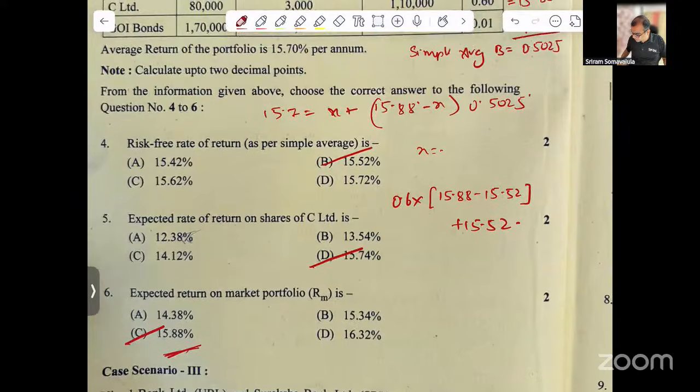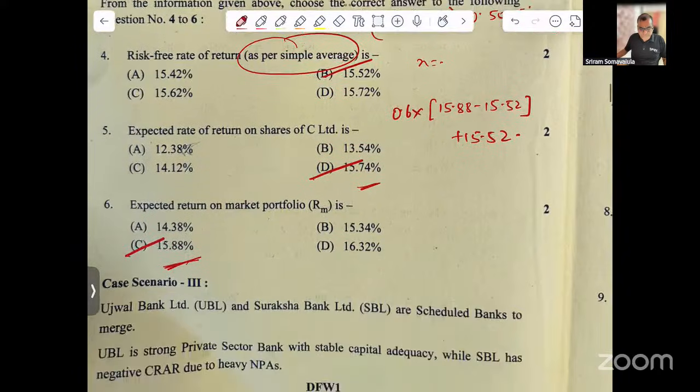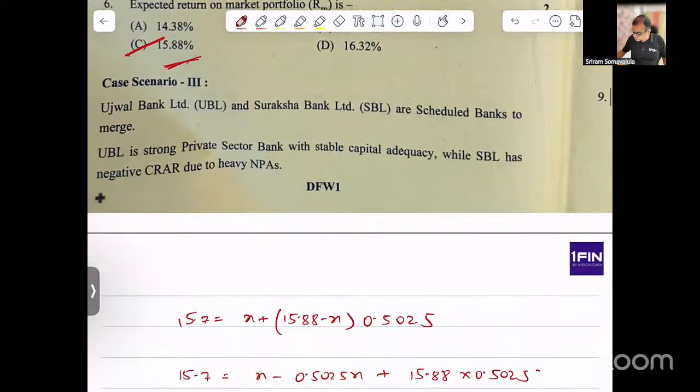And then, because they said simple average, you have to take the simple averages of beta. So there you'll get 15.52, and then expected return on shares of C is 15.74. Answer is B for question 4 and D for question 5. Okay, then we move on to Ujjwal Bank and Suraksha Bank.